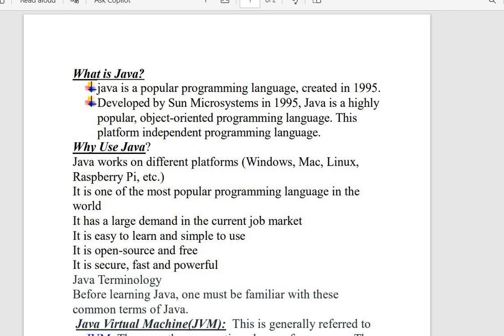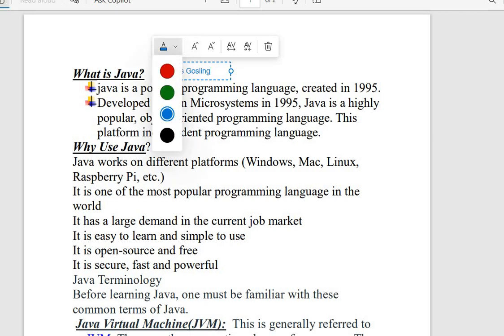So let's start the day one video with Java basics. What is Java? Who invented Java? Who developed Java? The first basic question you need to know is that Java is developed by James Gosling. I will mention it in a text box here because it was not present. James Gosling is the developer of Java.